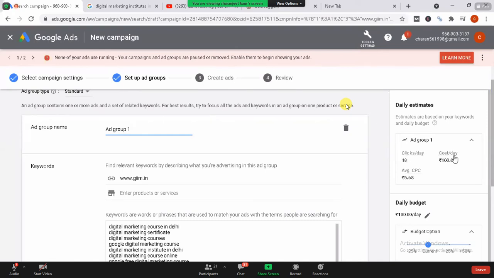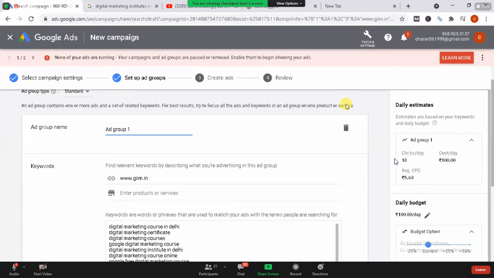I have set a limit of 100 rupees for Google. Now on a daily basis, Google is saying that 18 clicks will be given to me in the whole day. Like in the whole day, according to my 100 rupees budget, Google is going to give me 18 clicks.